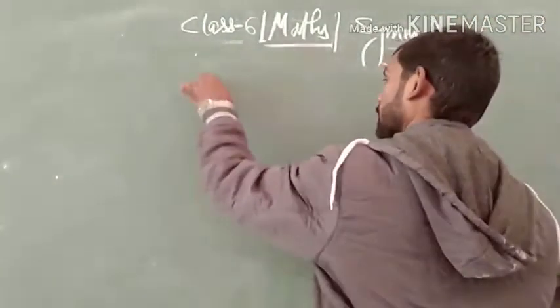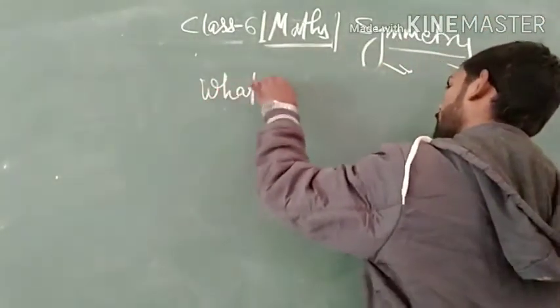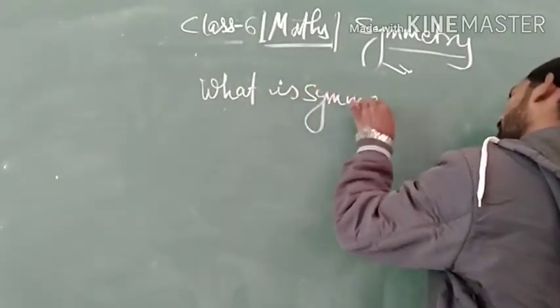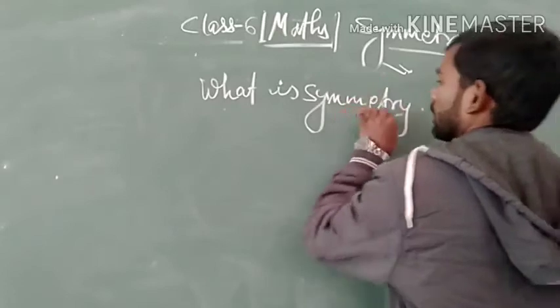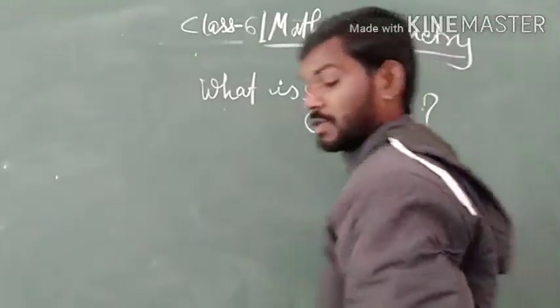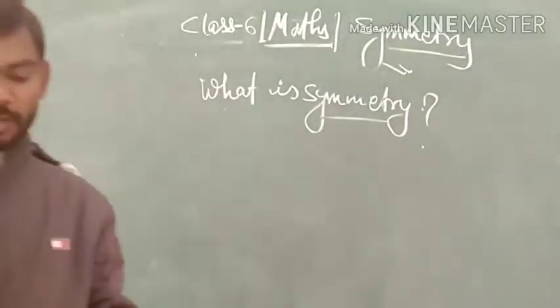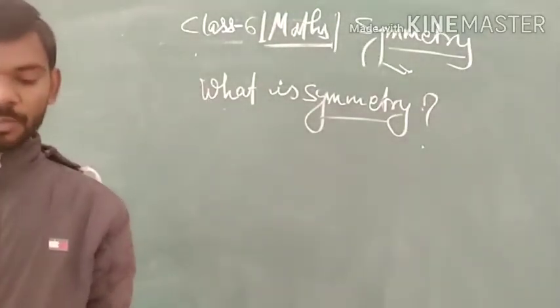The first question is, what is symmetry? In the first topic, the first question: what is symmetry?